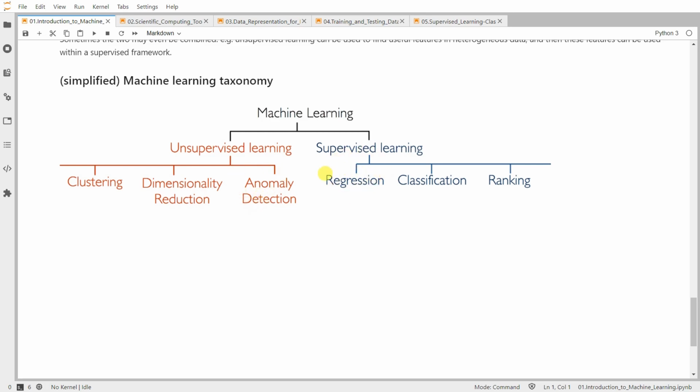In supervised learning, we have the regression problem. We have y labels. In the regression case, y can be any real valued number. In classification, we have y's, usually in the form of discrete numbers. We also have ranking, which can also be classified as supervised learning.